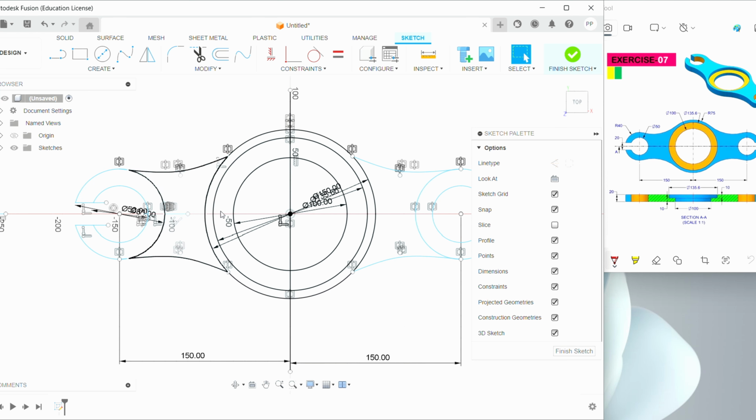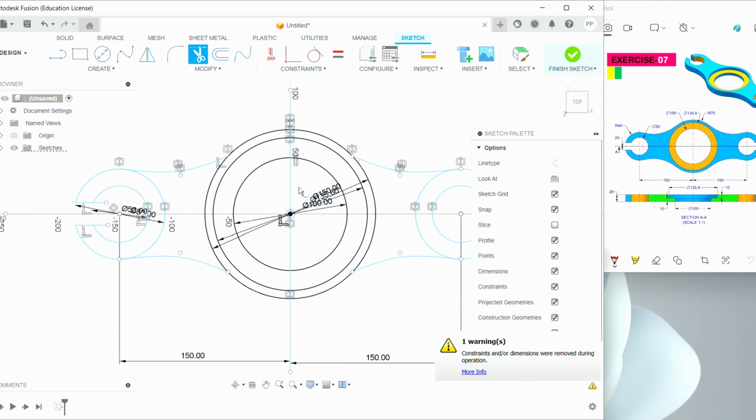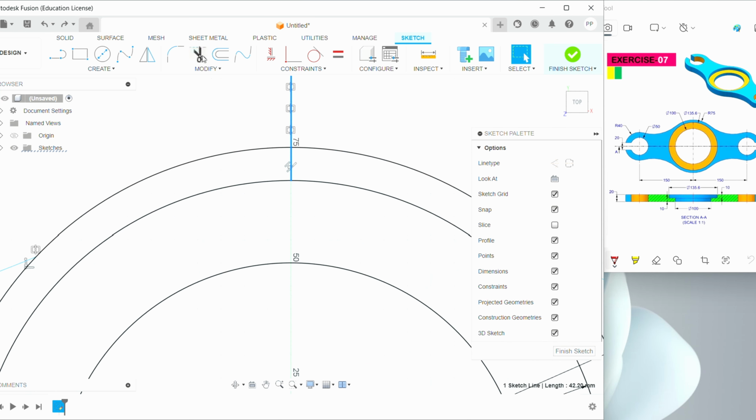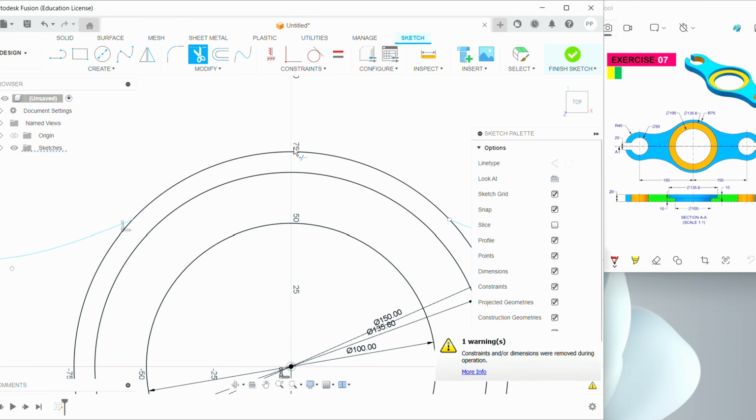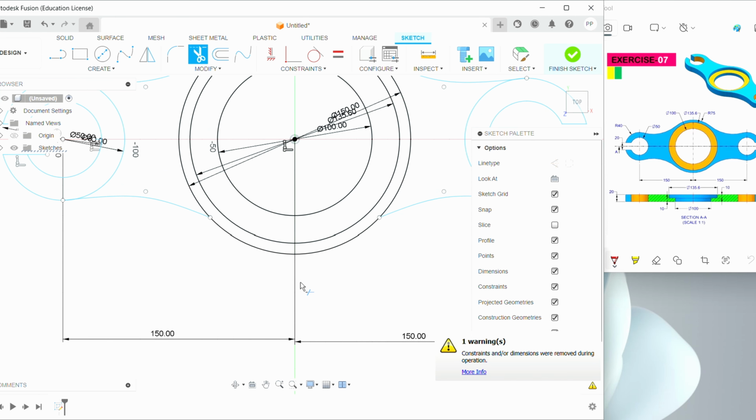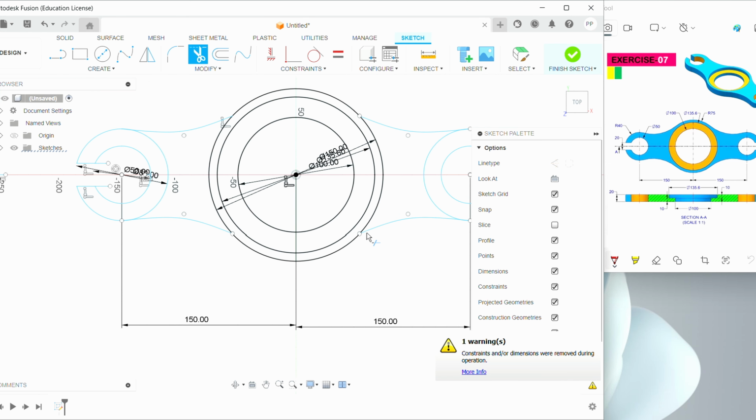Now we are going to trim these unwanted sections. So go to trim, trim, trim, trim, trim. Oops, Control Z, trim, trim. Here we have some lines. Trim it. That's all. We got a shape. Now we are going to extrude it.